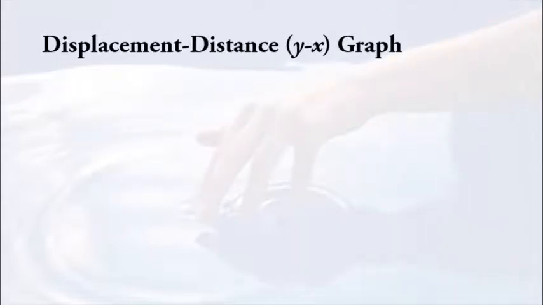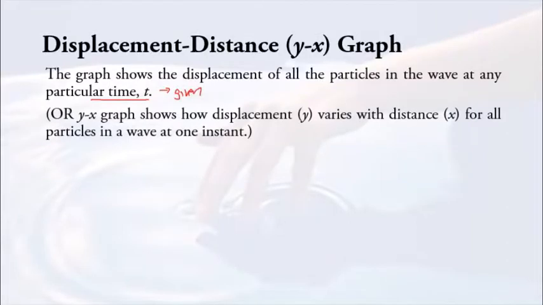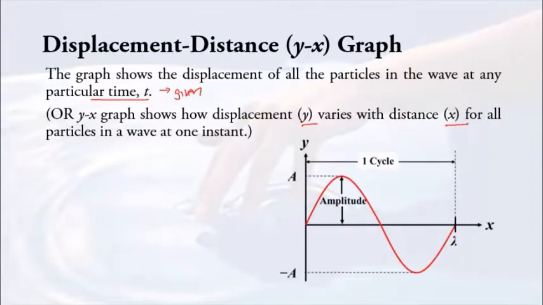And then the next one is the displacement-distance graph. So what is a displacement-distance graph? It shows you the displacement of particles in a wave at any particular time. At a particular time means t is given now. T is given, then you sketch a graph to see the relationship between y and x. So after you sketch the graph, what are you going to get? You're going to get y against x, not y against t anymore, because you're sketching the displacement-distance graph.